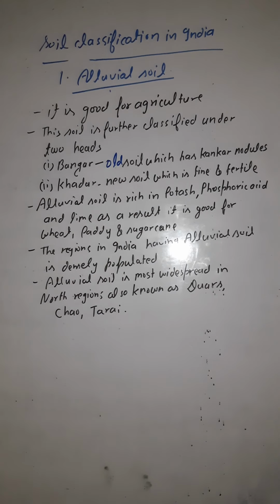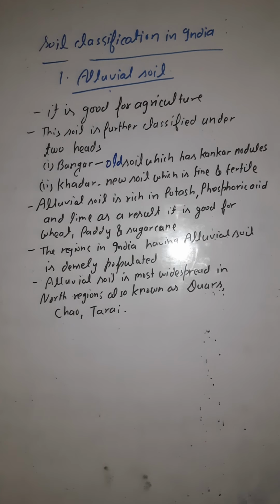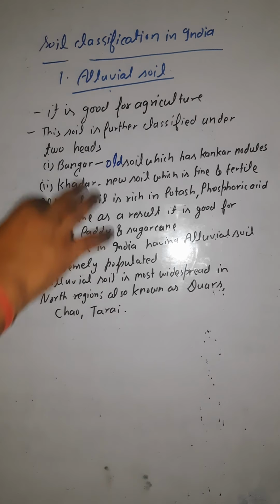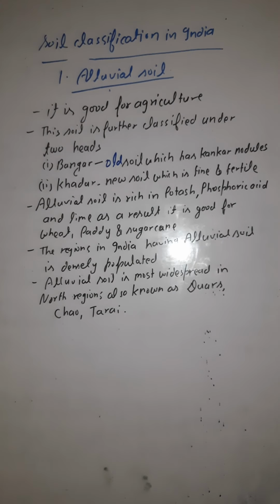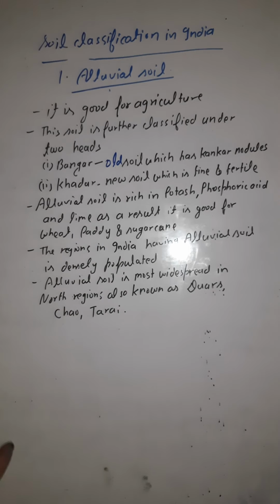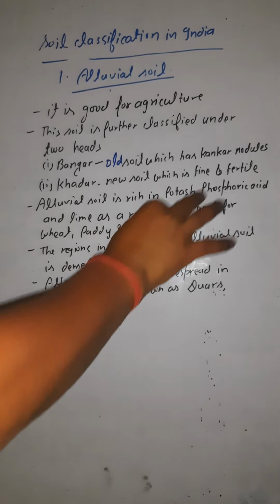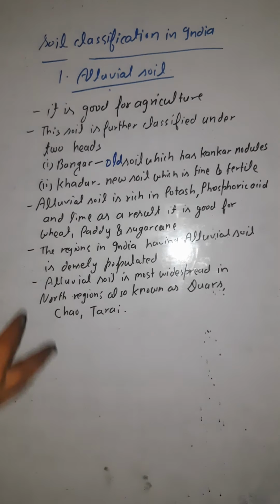Bangar is the old soil, which has kankar nodules, or calcium nodules. The second variety is the Khadar soil, which is new, very fine in nature and also very fertile. Alluvial soil is rich in potash, phosphoric acid and lime, and due to this it is good for the growth of wheat, paddy and sugarcane.